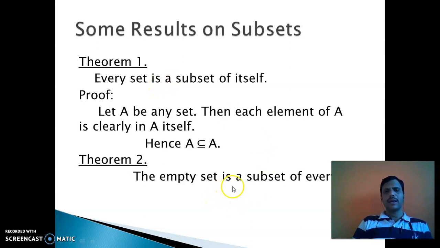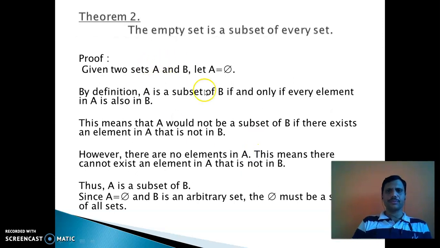Next theorem, the empty set is a subset of every set. We know what is in the empty set. Empty set means it contains no elements. The empty set is a subset of every set.